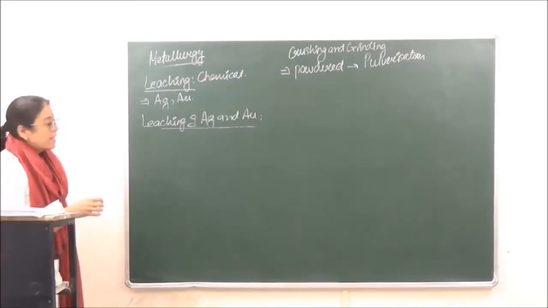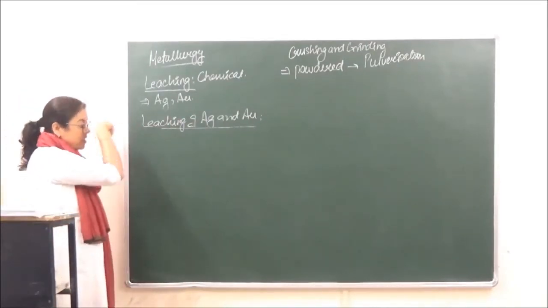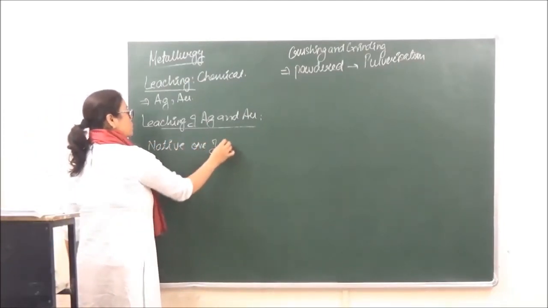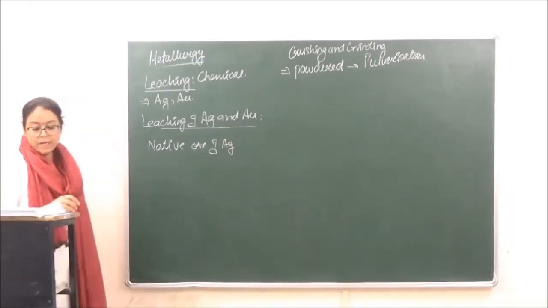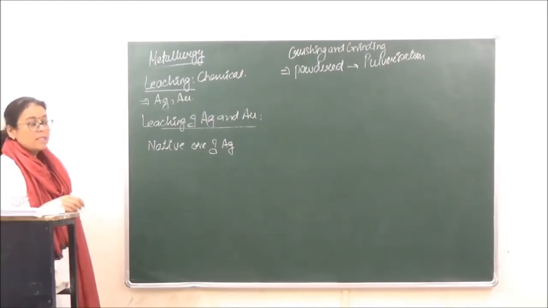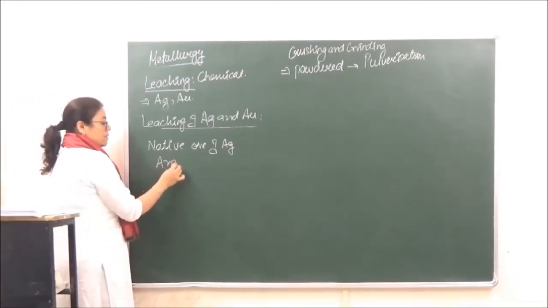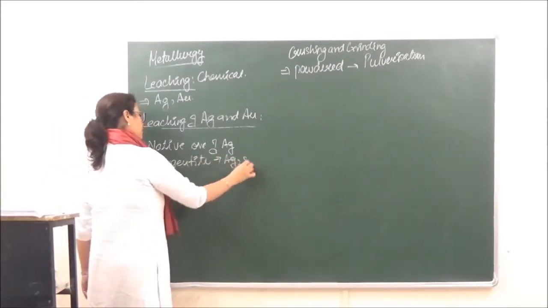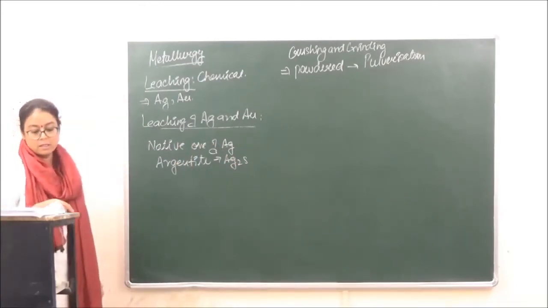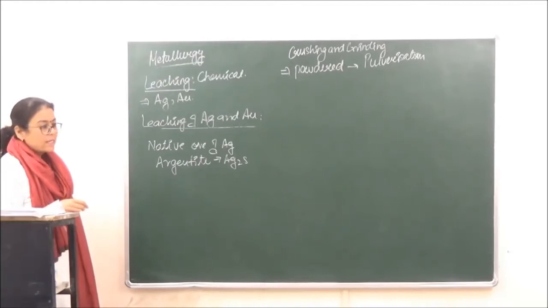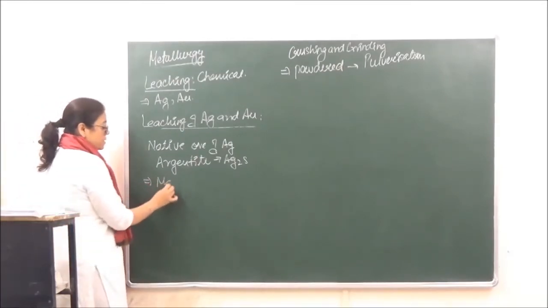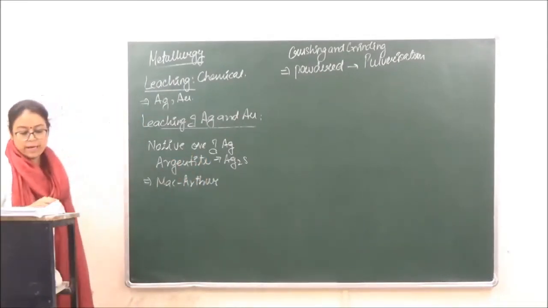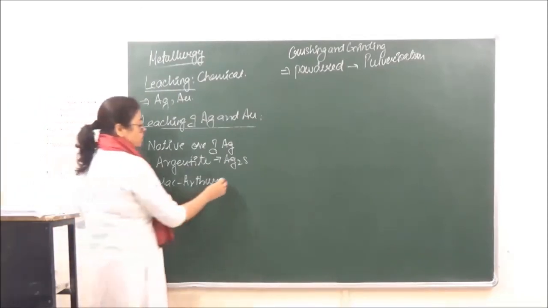In this case, let's do the extraction of silver first. We are taking the native ore of silver. The native ore of silver is, कौन सी थी हमने कल करी थी, argentite, which is silver sulfide. Right? Now the process over here is known as, after the name of the scientist, MacArthur Forest cyanide process.